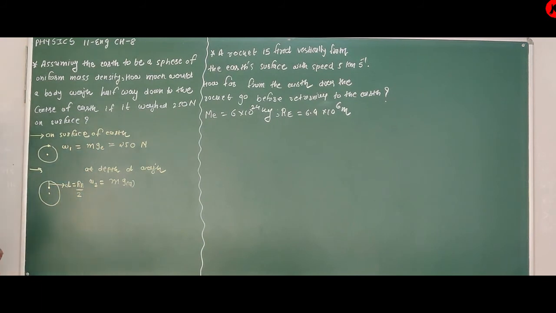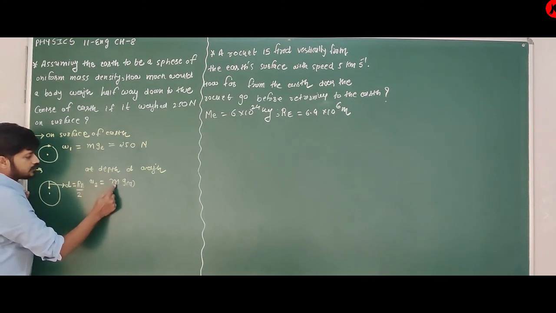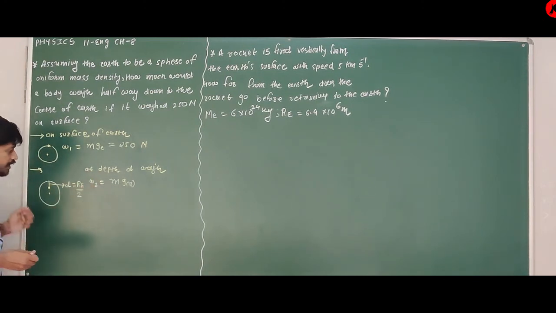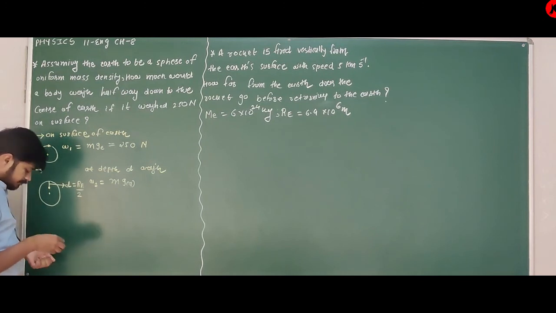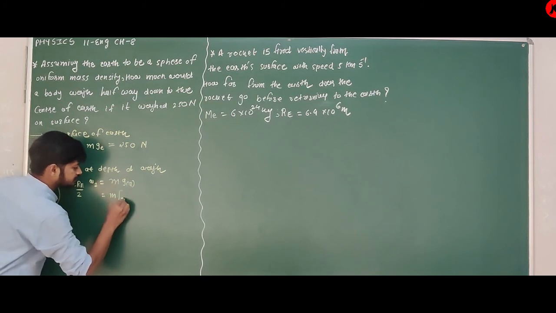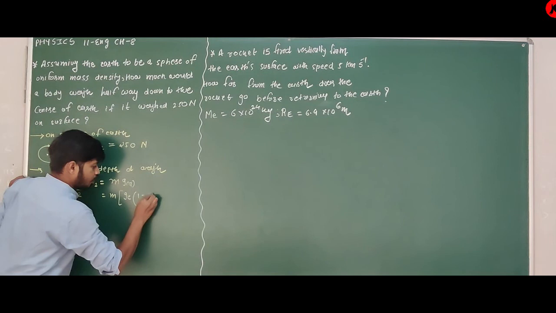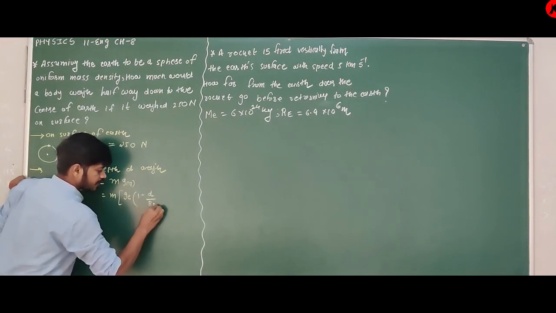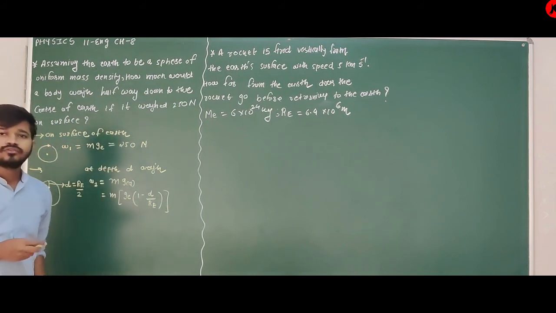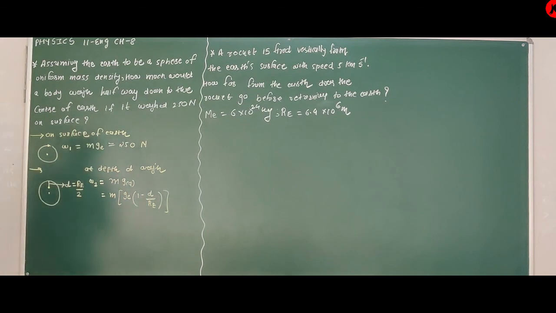Here it is at depth, so you have to write mgd. The equation of gd is ge in bracket 1 minus d upon r, the gravitational acceleration at depth d from the surface of Earth.